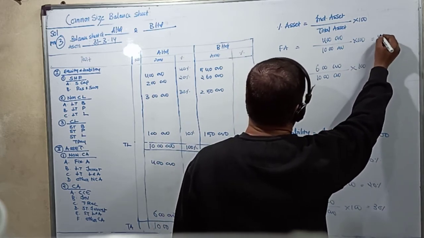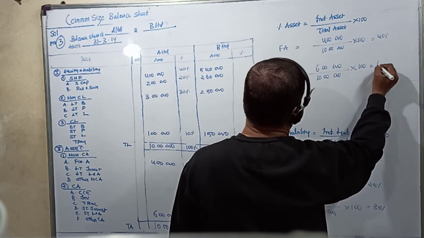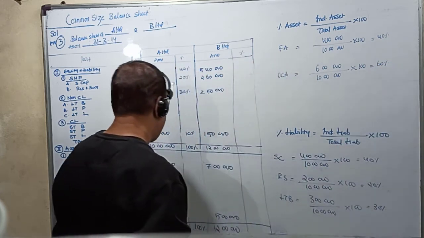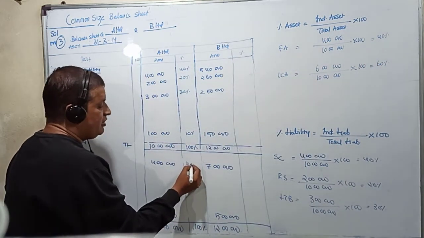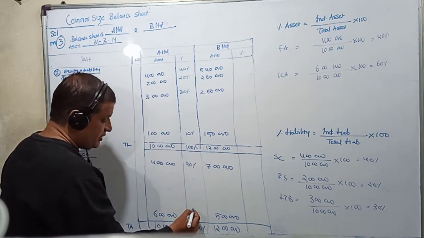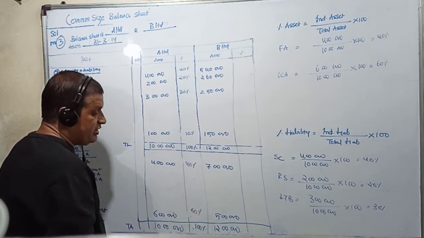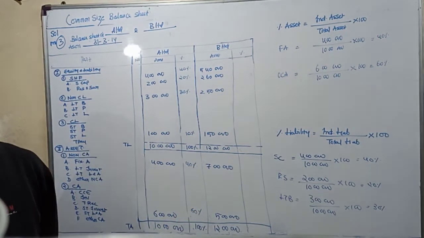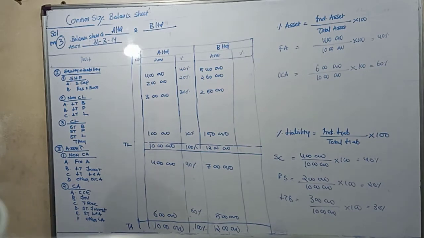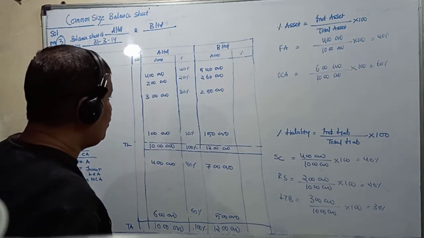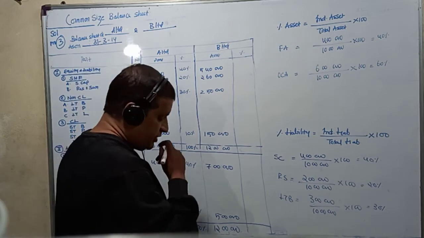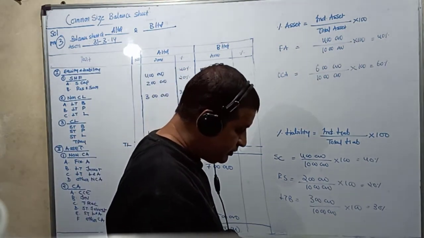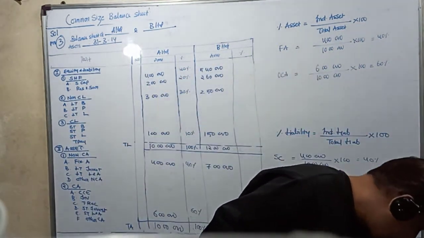So here it is 40%, here it is 60%. So like that, first you must fill in the amount columns, then only you must come and fill in the percentage column. And finally we go to the B Limited.